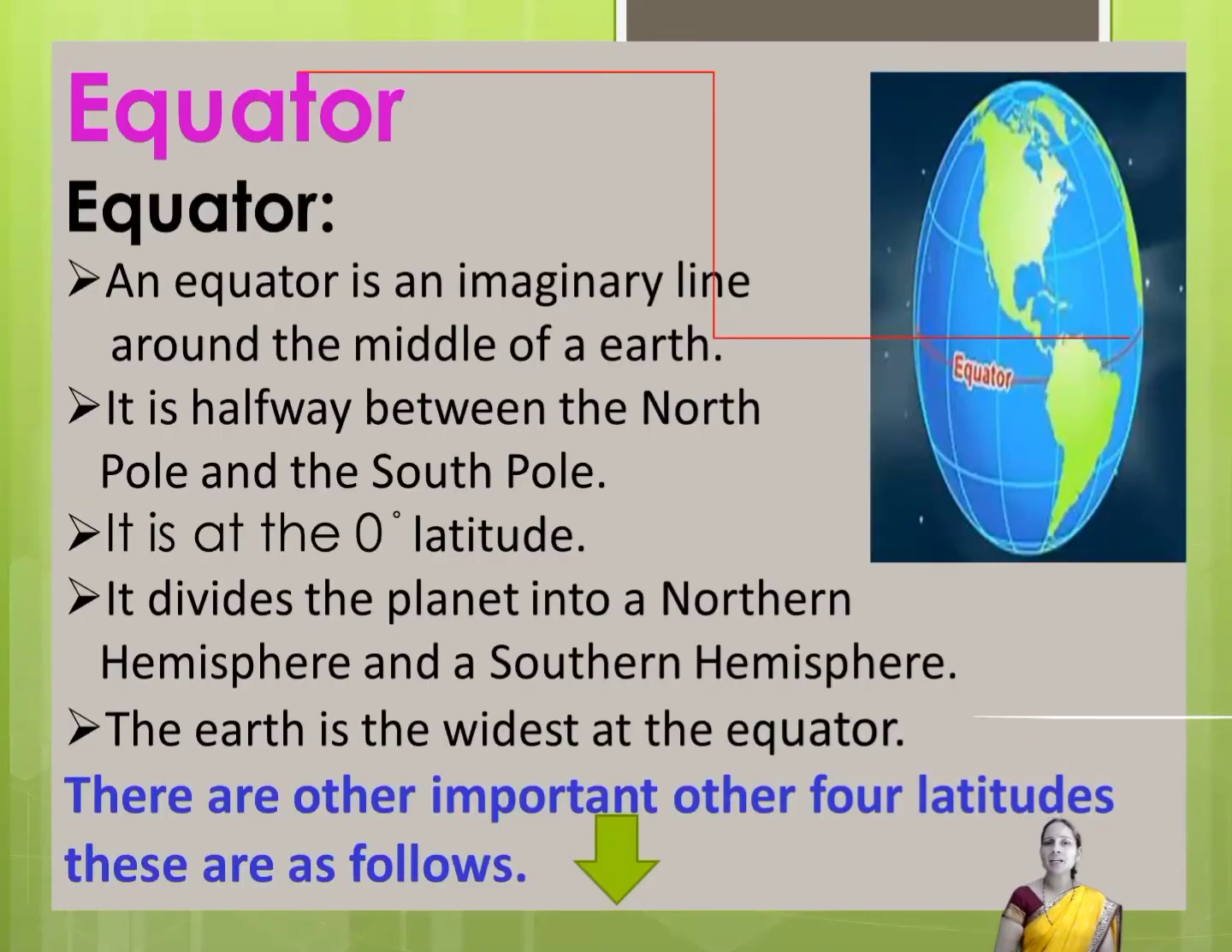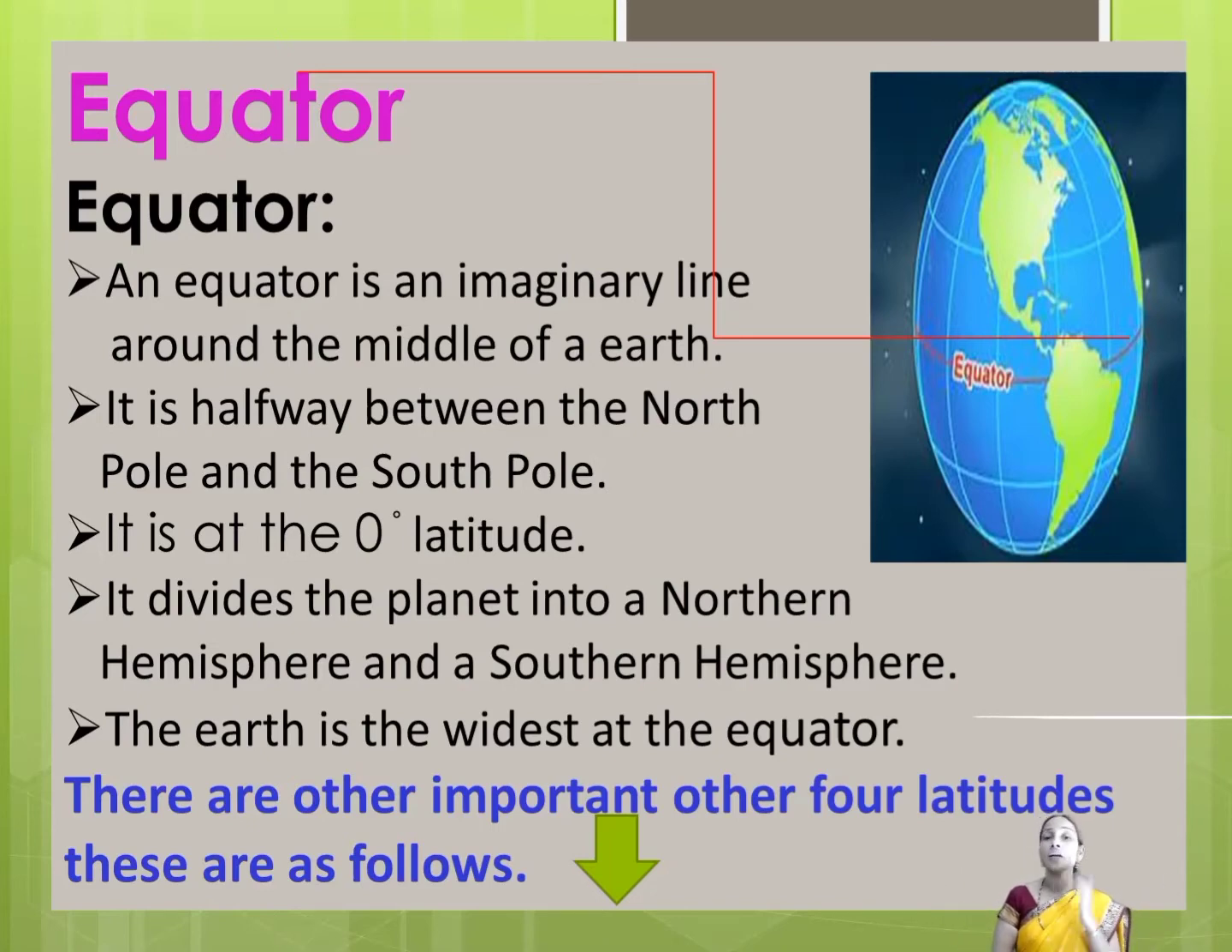Equator. An equator is an imaginary line. See, we have here the nice figure in front of you. What is it about? It is about the equator. An equator is an imaginary line around the middle of earth. It is halfway between the North Pole and the South Pole. It is at the 0° latitude. It divides the planet into a northern hemisphere and a southern hemisphere. The earth is the widest at the equator.